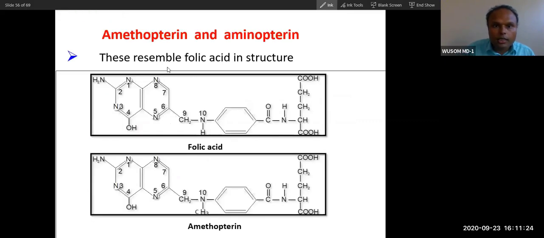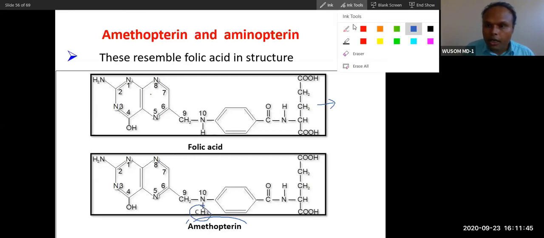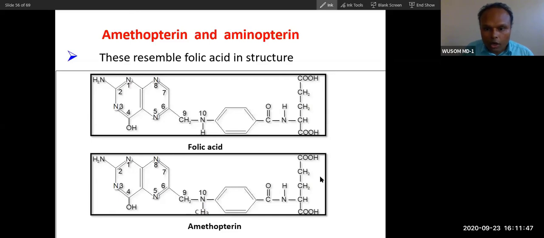So see, this is folic acid. Folic acid is a vitamin. You can see two rings and one ring, a similar structure, but a structural difference will be there. You will see a methyl group replacement here. Just a slight difference, and because of this slight difference, this will not be effective, and it will inhibit binding of folate with the enzyme.